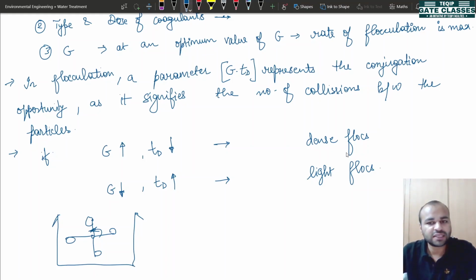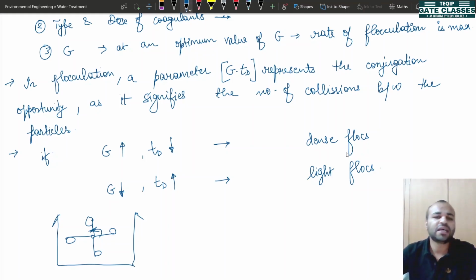For this, keep the value of G the same. Now if the time period that is available for the particles and precipitate to contact each other is less, then will we observe large flocks or small flocks? If the detention time is less, then the volume of the flocks will be higher or lower.